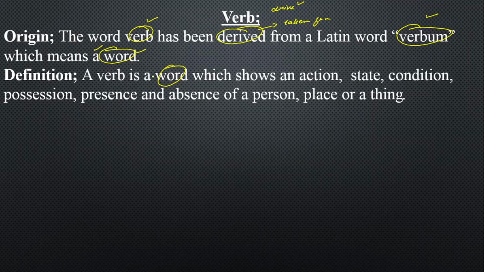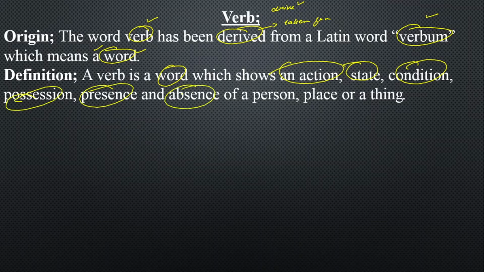So a verb is a word which shows an action. Number second, state. Number third, condition. Number fourth, possession. Number fifth, presence. Number sixth, absence of a person, place, or a thing. So verb is not only a word which is showing an action, but also state, condition, possession, presence, absence of a person, place, or a thing. And first we'll be discussing the examples about the verb one by one.